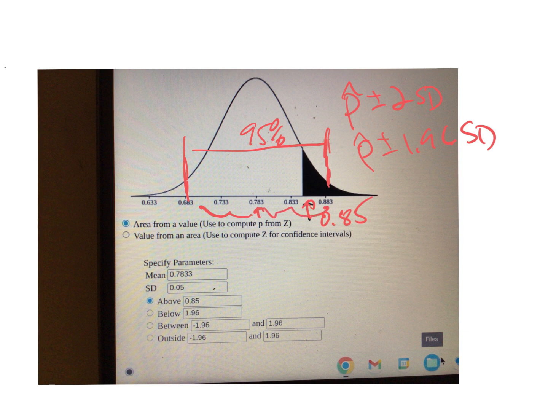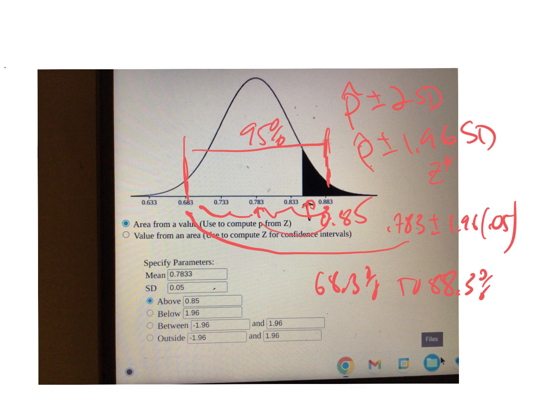So for the confidence interval, if I'm doing a 95% level of confidence, we'll do p hat plus or minus 1.96 standard deviations, because remember that's the z-score. So what the calculator did here is 0.7833 plus or minus 1.96 times that 0.05 number that I typed in. So the lower fence of that confidence interval is about 68.3%, and the upper fence is about 88.3%. So does this interval capture the school officials' claim of 0.85?